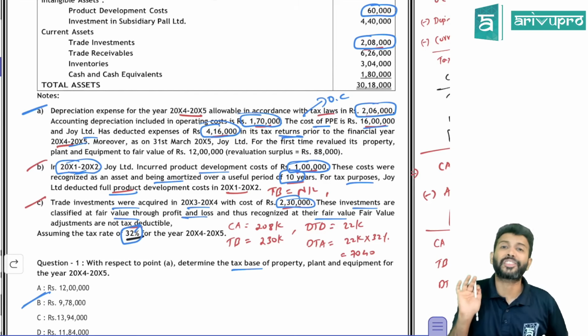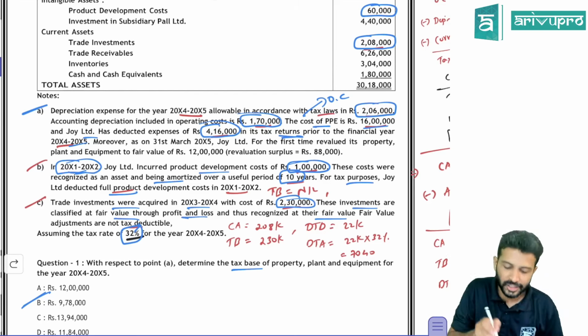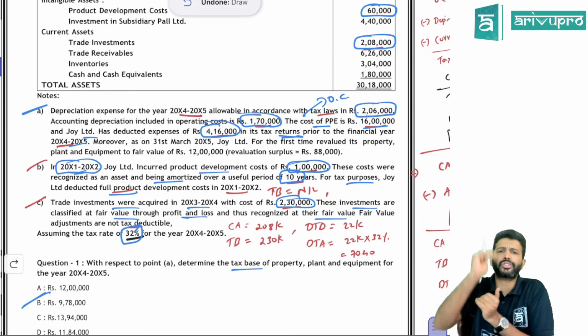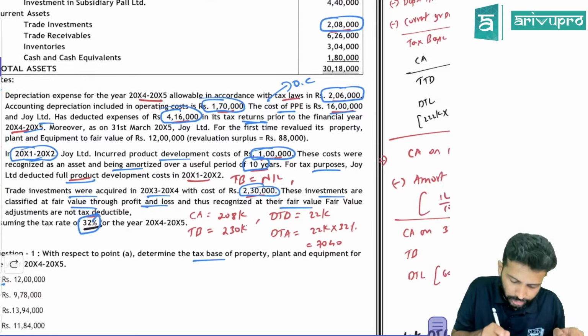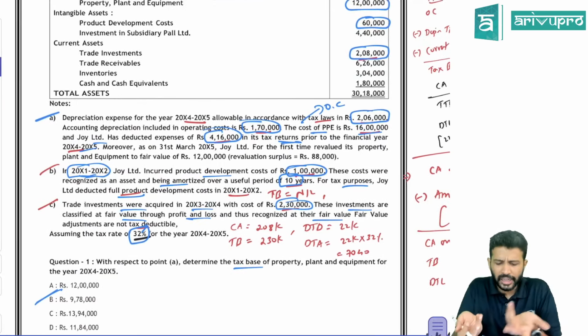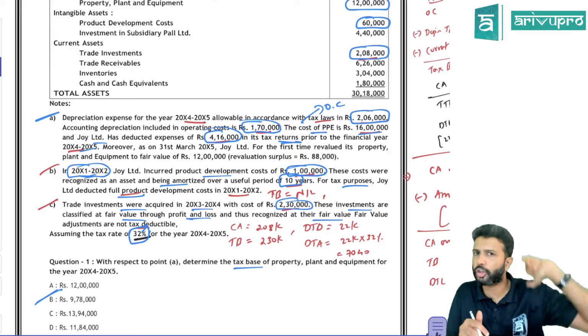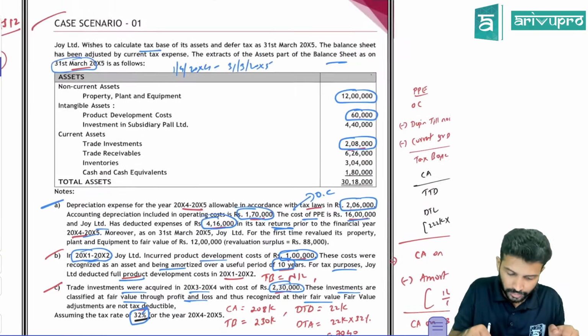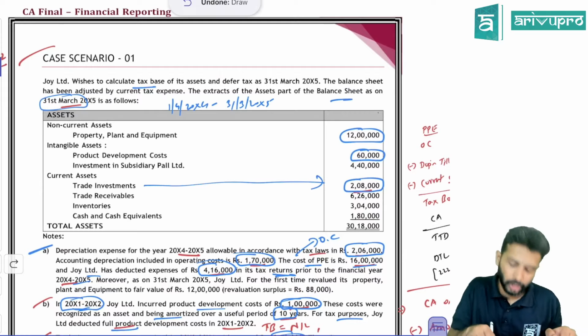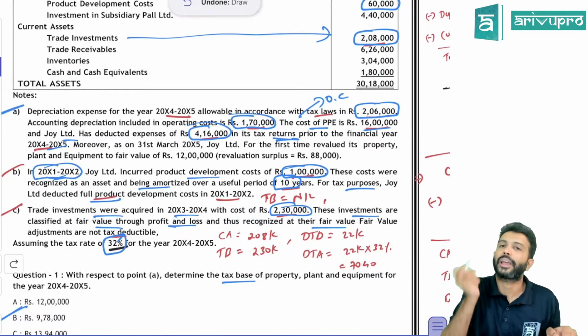So that means what is the tax base? As far as the tax record is concerned, the tax base is 2,30,000 because you bought it for 2,30,000. But what is the carrying amount? Since you're following the FVTPL method, the carrying amount need not be 230. It could be more or it could be less. They've given the balance sheet. Check: what is the trade investment balance sheet data? 2,08,000. So the carrying amount of that investment is 2,08,000.